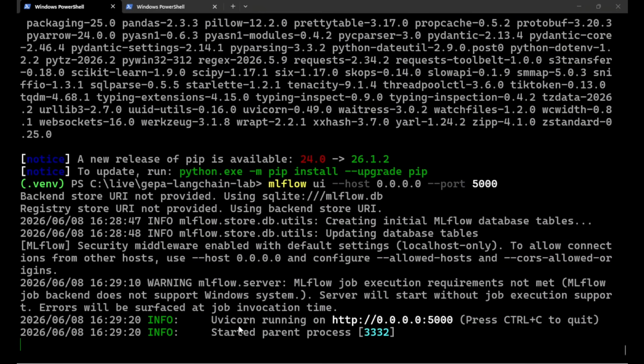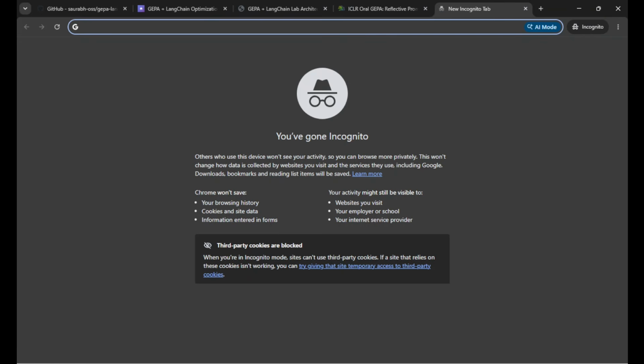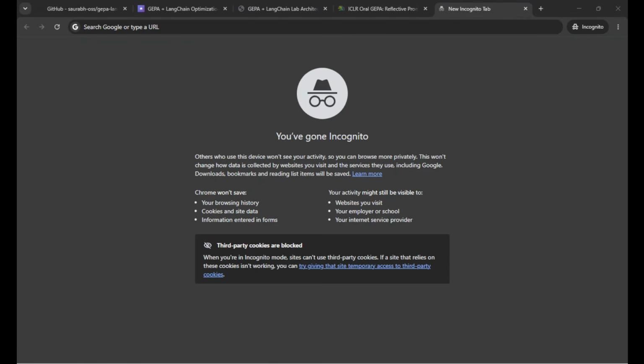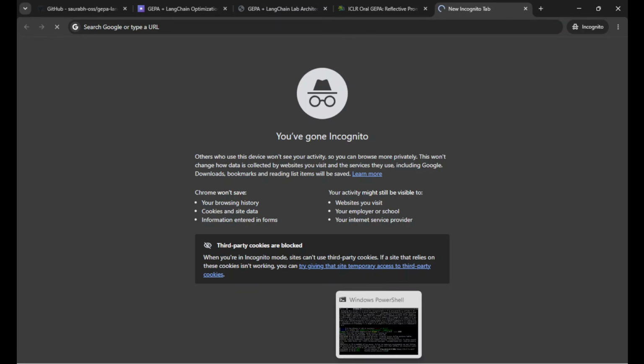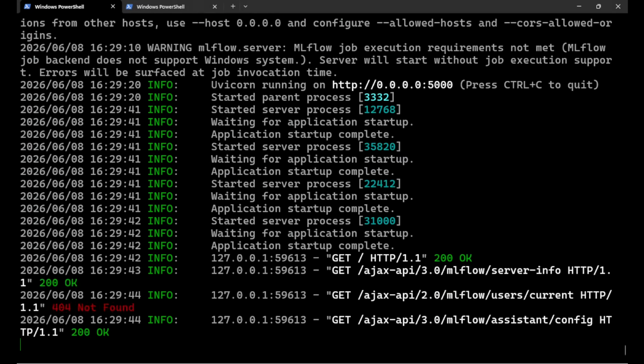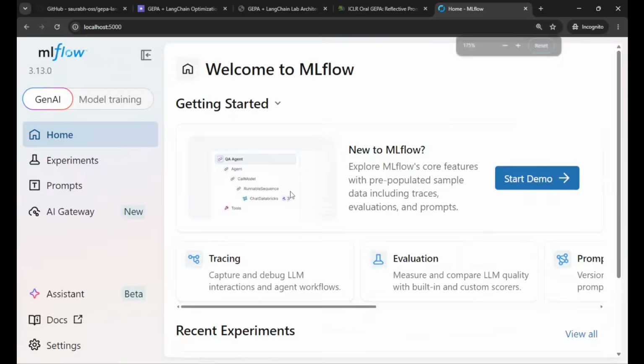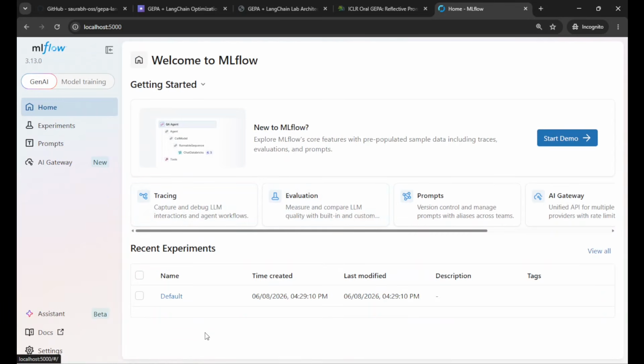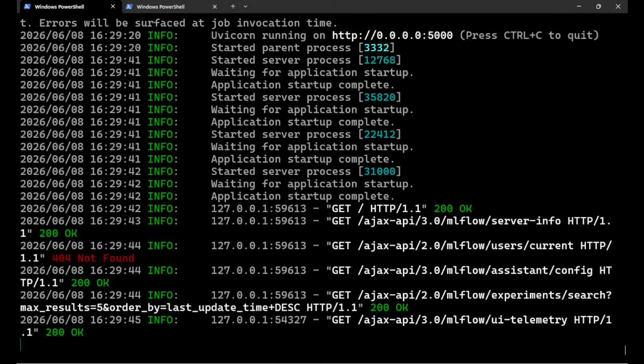Now, this is starting up. It may take a few seconds. Meanwhile, I will go to the browser and open up the URL over here, which is on port 5000. Okay, this may take a while. I think it is coming up. Server has started. Okay, perfect. It should come up now, which is this one. Let me make it a little bit smaller. Here, this one is default, but it is not our part at this point of time. Now we will go back to the terminal.